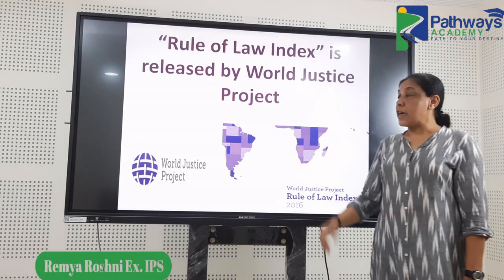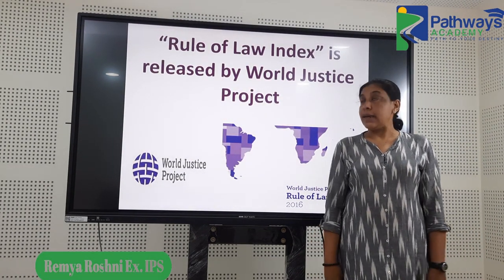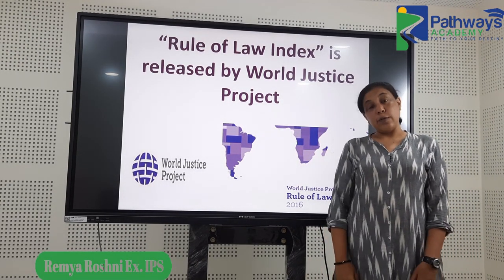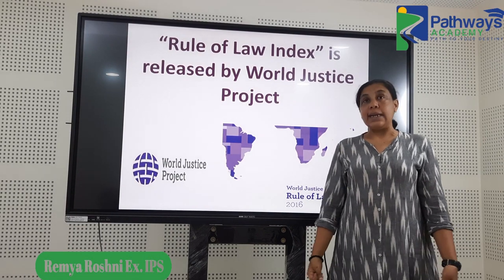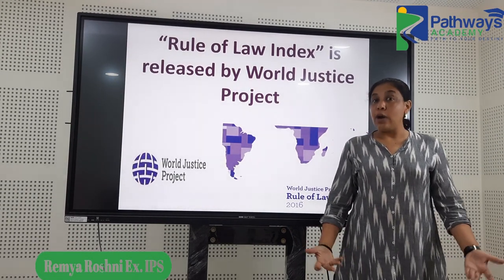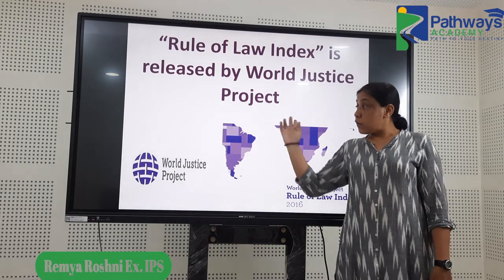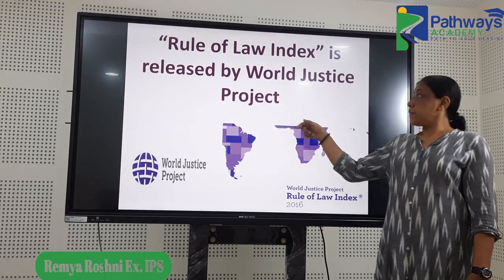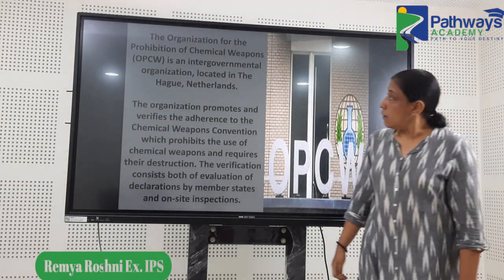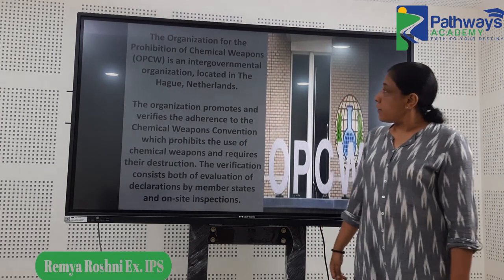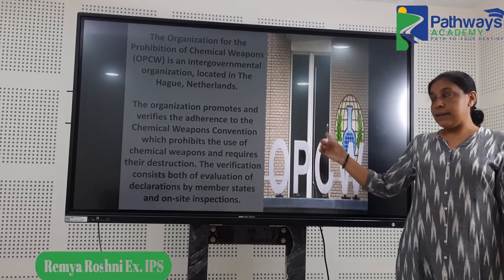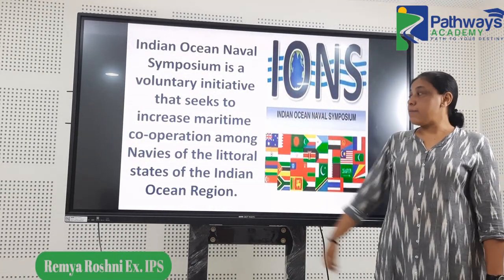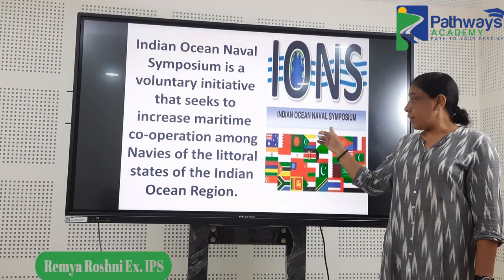Then this kind of report also could be there, the Rule of Law Index. So the economic organizations of the world as well as other political and environmental organizations, they all publish a lot of reports. So you should have a fair idea about who published what. Then the Organisation for the Prohibition of Chemical Weapons, that was again in news. Then the Indian Ocean Naval Symposium, again something from current affairs of that year.